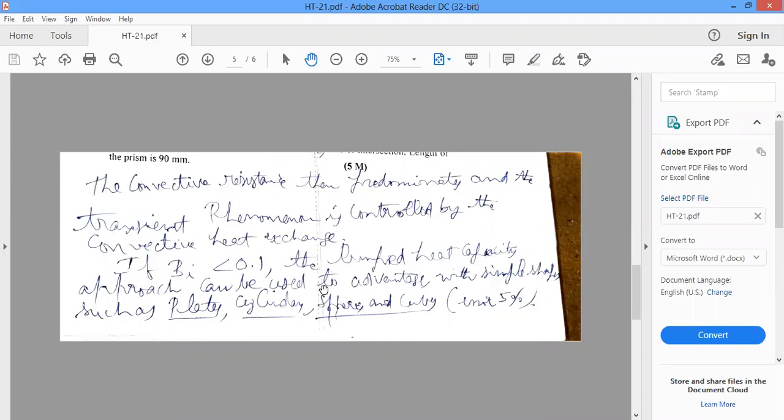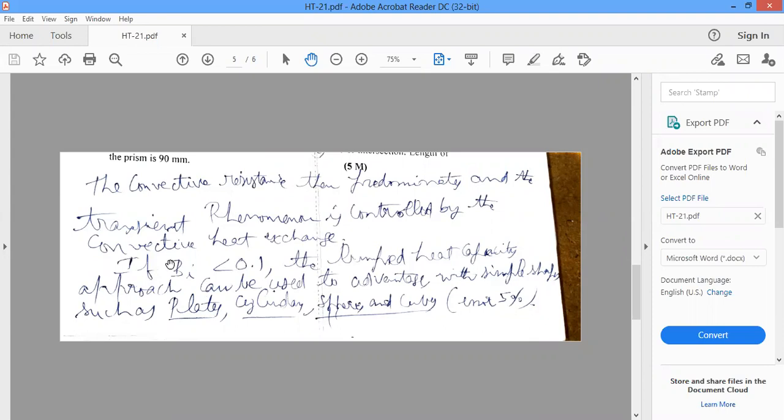That's why when you use lumped heat capacity, lumped parameter analysis, when do you use it? When the Biot number is less than 0.1. Biot number, very important, hLc by k. How do we calculate Biot number? hLc by k, where h is the convective heat transfer coefficient, Lc is the characteristic length, and k is the thermal conductivity of the solid. Lc, the characteristic length, is volume by surface area.